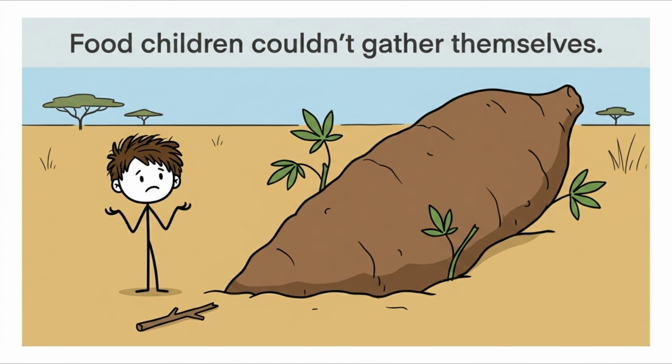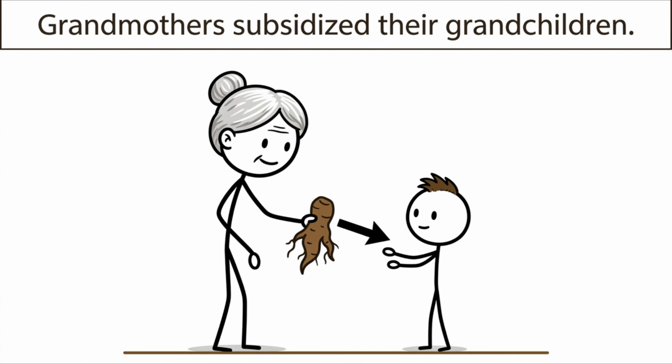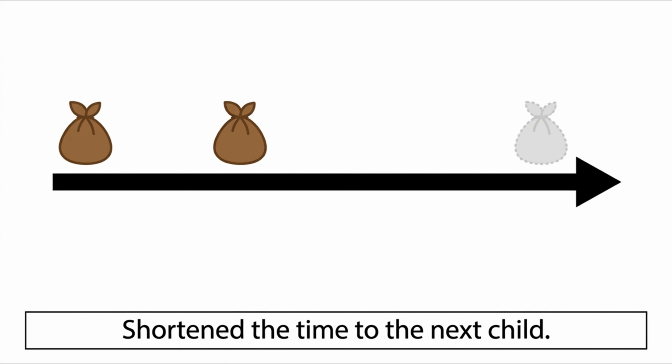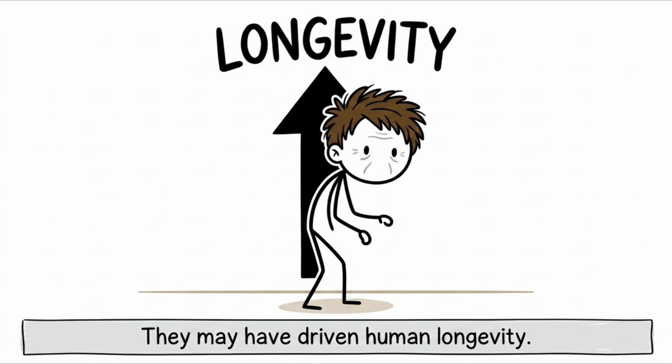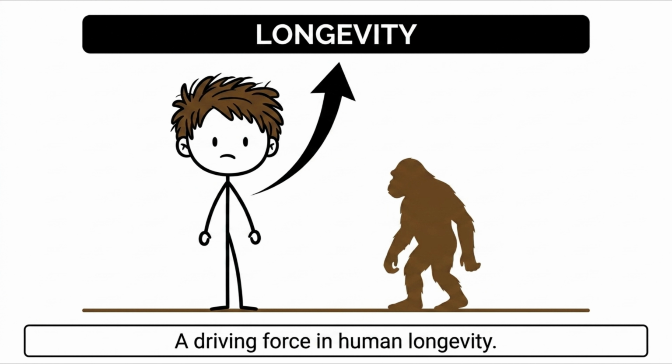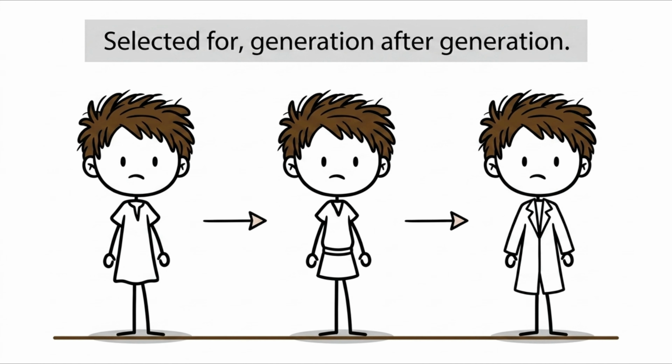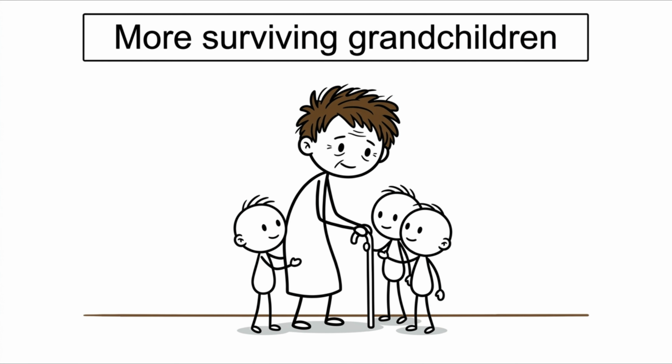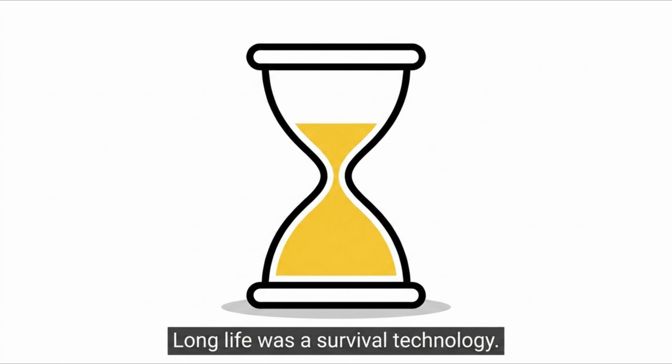The hypothesis suggests that when ecological changes in ancient Africa spread profitable foraging targets that infants and small children couldn't handle, reliable foraging by older females near the end of their own fertility could subsidize dependent grandchildren and shorten their daughters' time to next conception. In other words, grandmothers didn't just help, they may have driven the evolution of human longevity itself. Researchers argue that grandmothers are a driving force behind the increased longevity of our species compared to other primates. Living longer wasn't just a biological accident, it was selected for generation after generation because grandmothers who lived longer raised more surviving grandchildren. Long life was a survival technology.